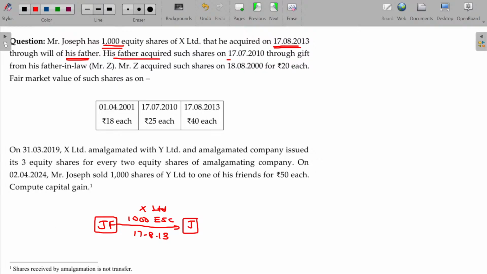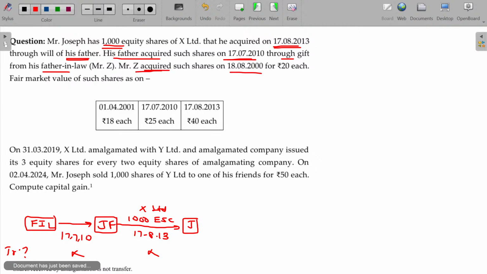His father acquired such shares on 17/7/2010 through a gift from his father-in-law. So from the father-in-law, Joseph's father gets it by will, 17/7/2010. Now what about the transfer, sir? Is it a transfer? No, no, because section 47 is there.